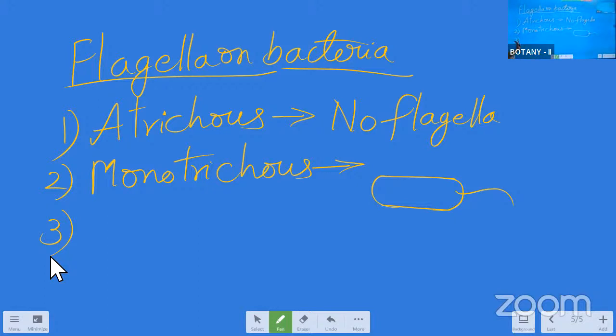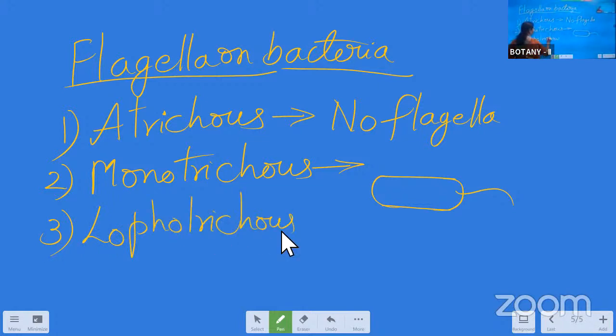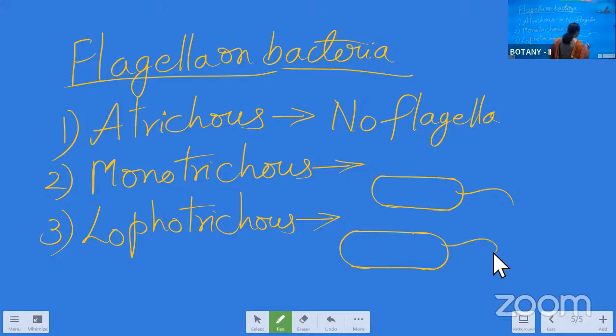End of this part. Next one is the Lophotrichous. More than 2 flagella when present at one single pole, that is called as the Lophotrichous.